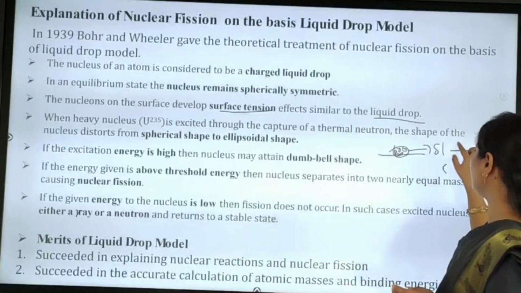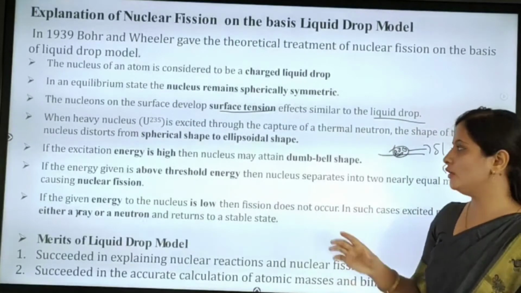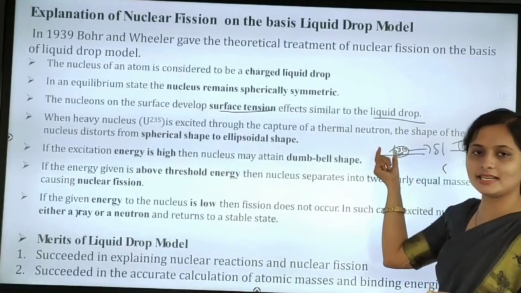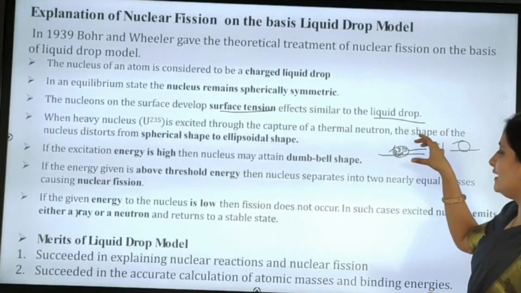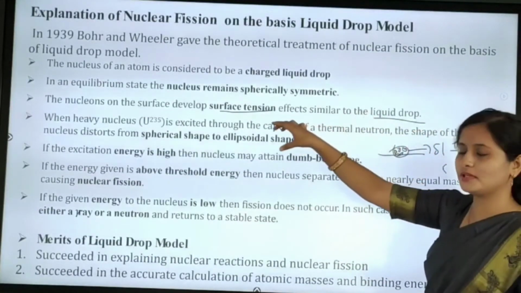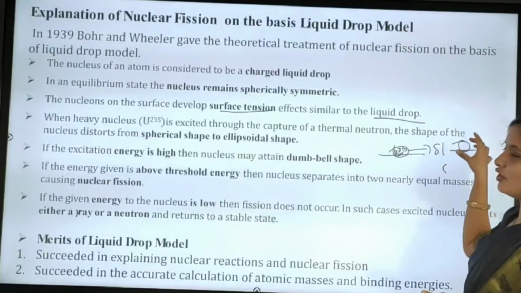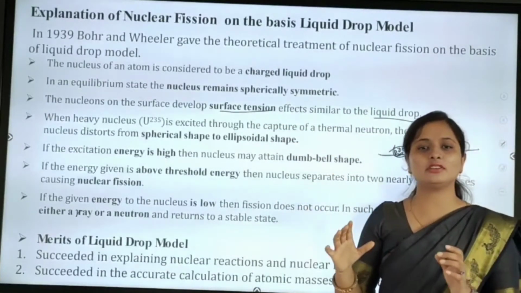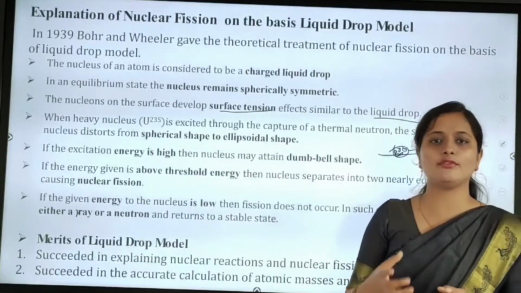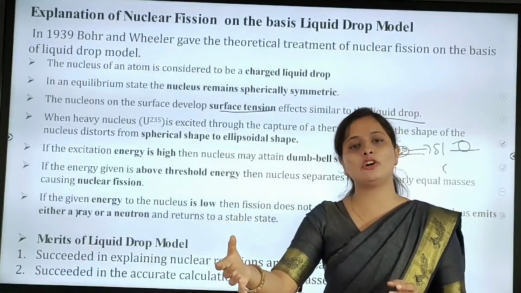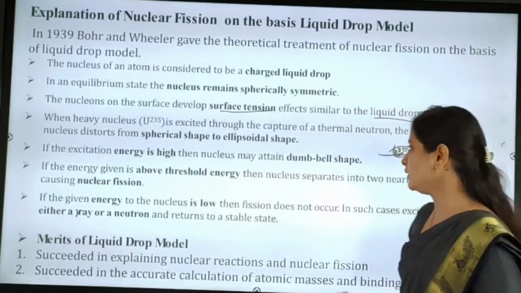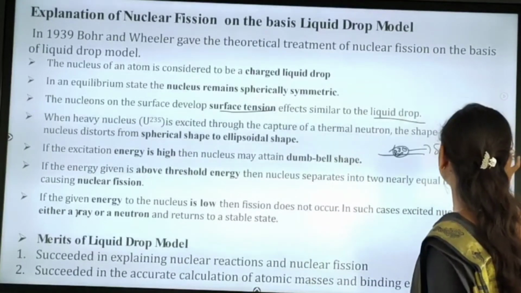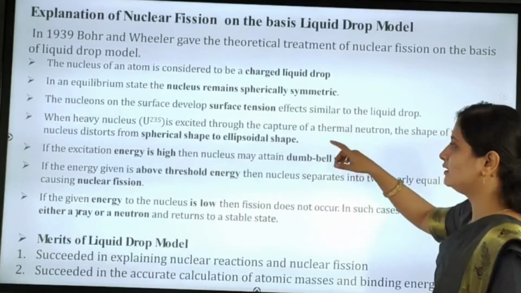Here we are considering one atom and here one liquid drop. Whatever process there is for surface tension in a liquid drop, the same applies to the atom. Both are similar. That is the explanation given in the third point.